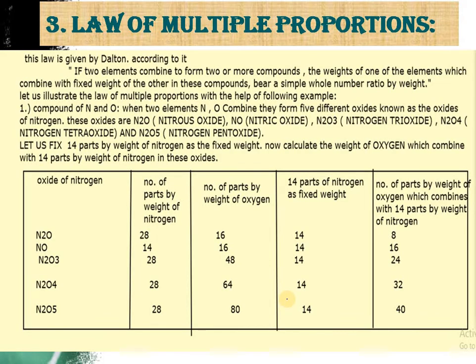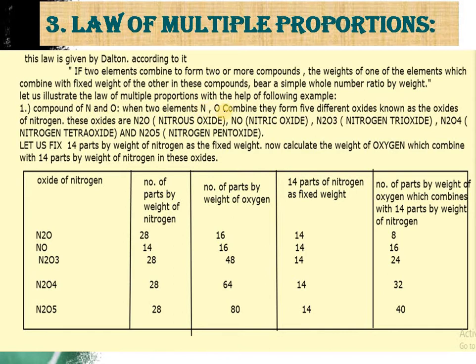The law of multiple proportion is given by Dalton. According to it, if two elements combine to form two or more compounds, the weights of one element which combine with a fixed weight of the other in these compounds bear a simple whole number ratio by weight. To illustrate this law, we will use the example of compounds of nitrogen and oxygen.